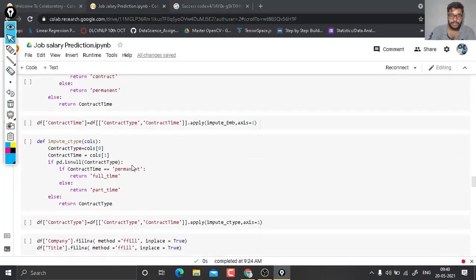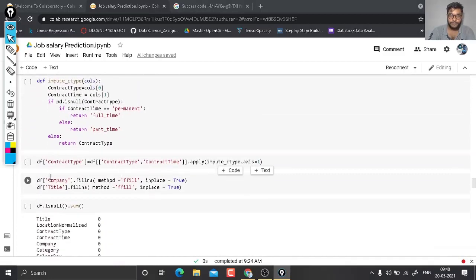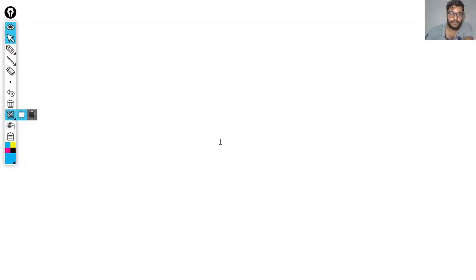In company and title, we are going to use the df.company.fillna function, which is used to fill the null values. Method is equal to ffill, inplace is equal to True. Now here you see what is going on. Let me use a whiteboard to help you understand in a better way.